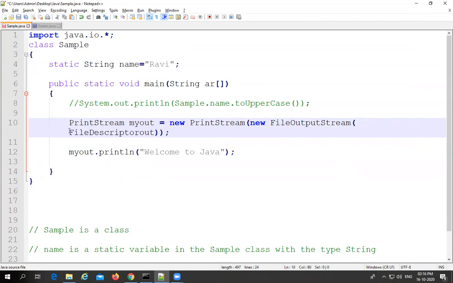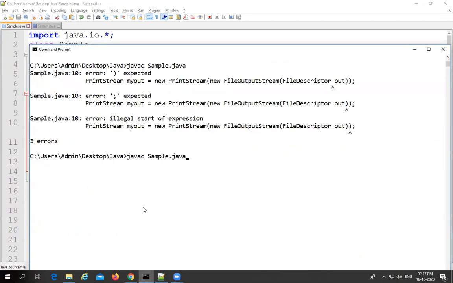FileDescriptor.out. So this is the one. This is the out object which is available in the FileDescriptor. We need to use FileDescriptor.out. Out is a static variable which is available in the FileDescriptor class. Like that we have to use. Let me try to do it.